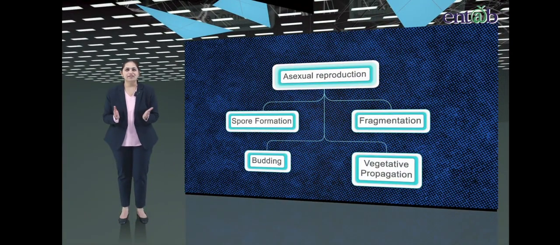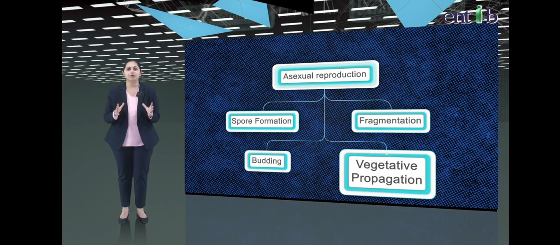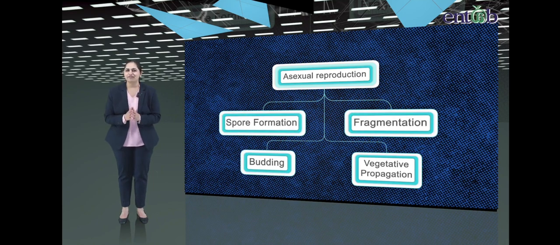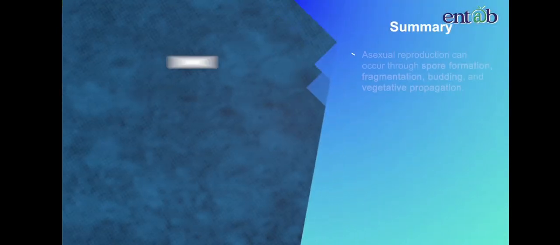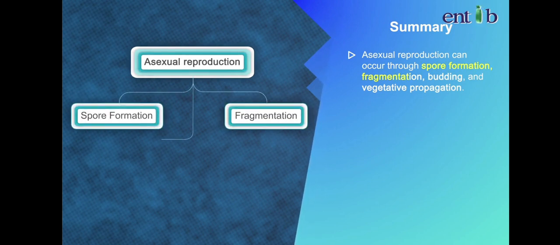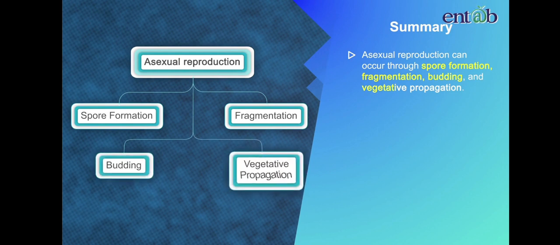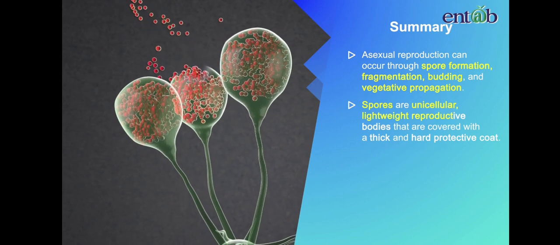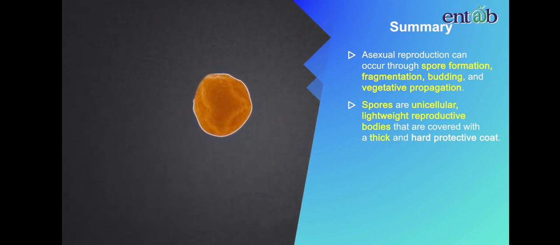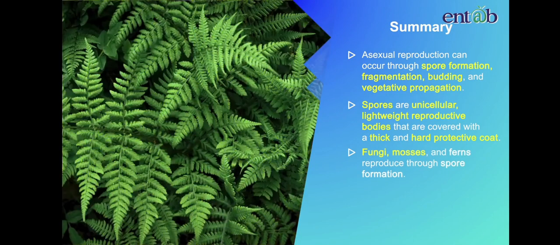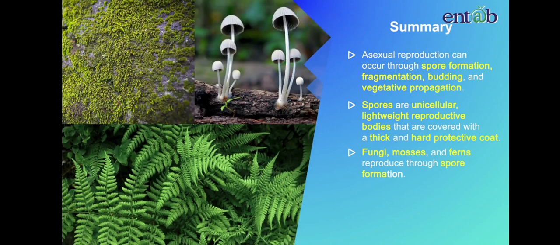Another method of asexual reproduction is vegetative propagation, which we shall discuss in the next module. For now, let's quickly revise what we have learnt in this module. Asexual reproduction can occur through spore formation, fragmentation, budding, and vegetative propagation. Spores are unicellular, lightweight reproductive bodies that are covered with a thick and hard protective coat. Fungi, mosses, and ferns reproduce through spore formation.